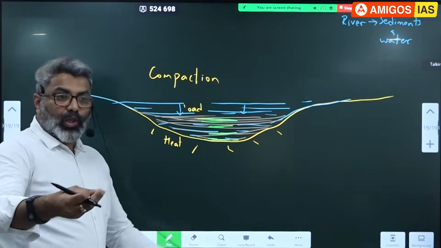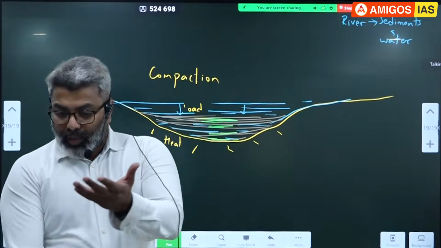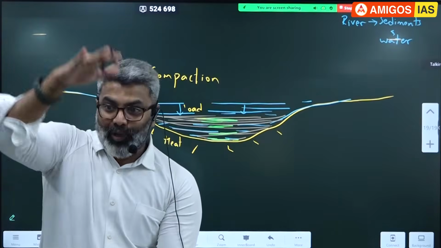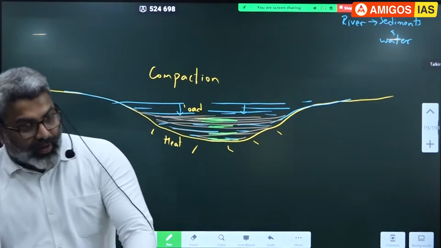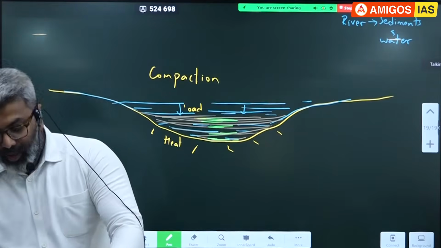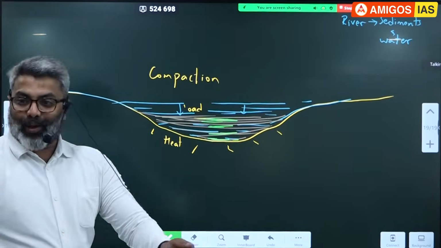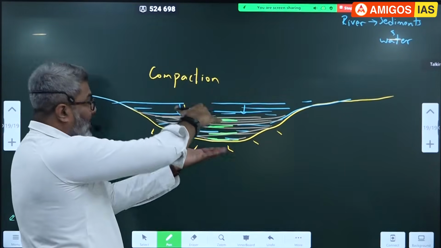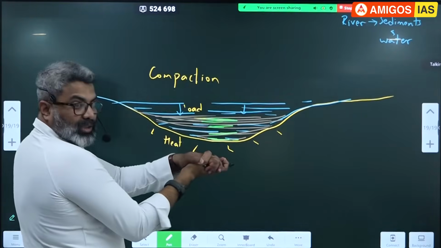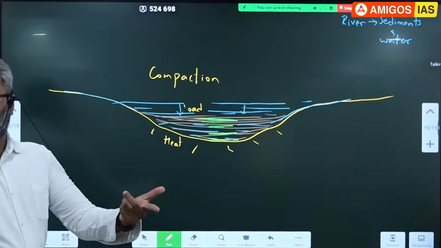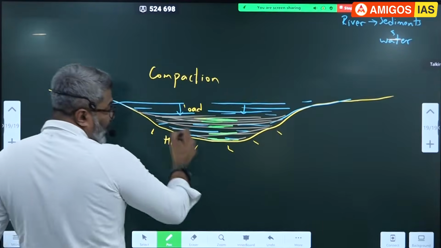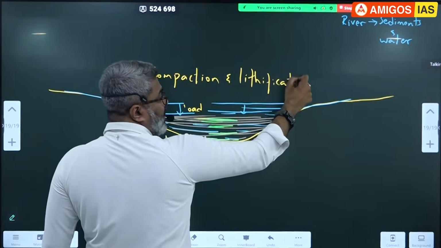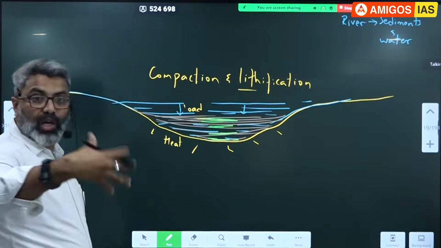Have you sometimes noticed you have so many books in your room, kept one above the other, a pile of books? What happens to the bottommost book? Because of the load, it is compressed. When you remove it after 2 years, oh, this is a geography book, and you start opening it, what will happen? All the papers would be compressed like that. Because of the sediment load, all this paper would have been stuck like this. If you try to open it, the pages might break. So compaction happens here, and it gets hard. Lithification. Compaction and lithification mean it becomes hard.